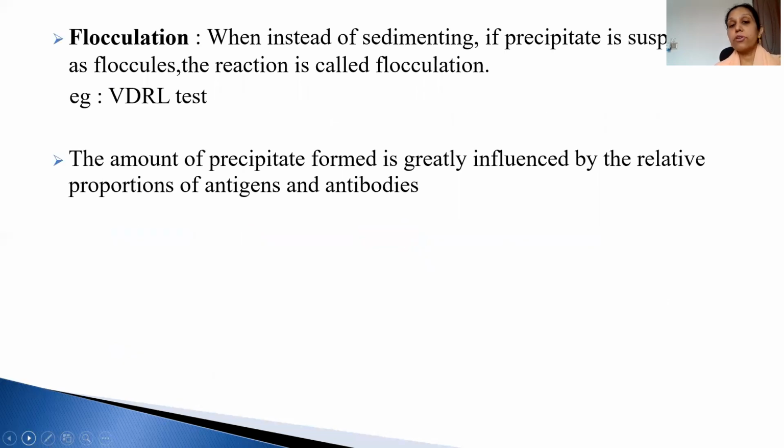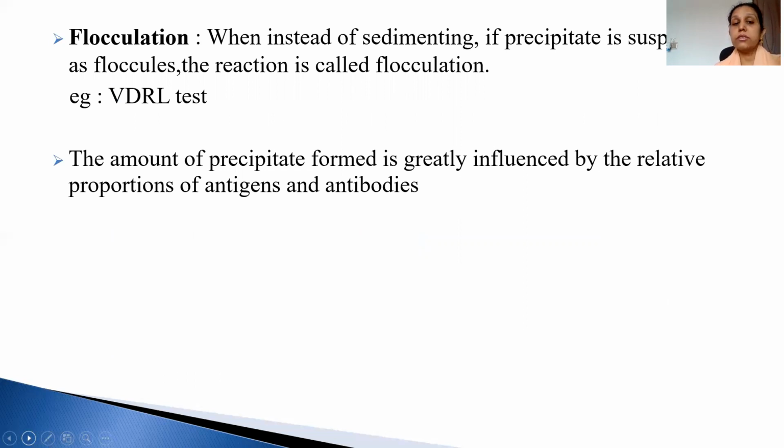There is one more term, flocculation. Floccules, flock, is a Greek word that means tuft of wool. मतलब गुच्छा, wool का गुच्छा, इस तरह का कुछ floccules होता है.